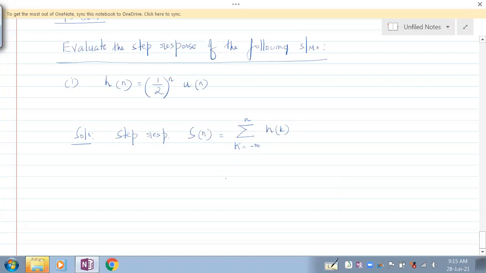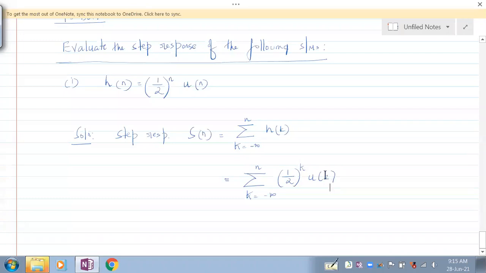Which means it is summation k ranging from minus infinity to n of half to the power k. Now for h of k, n needs to be replaced by k, into u of k.